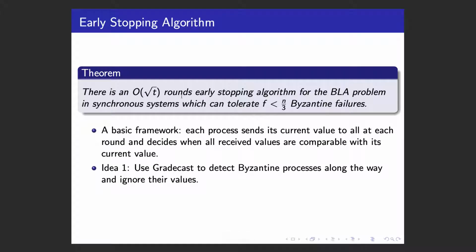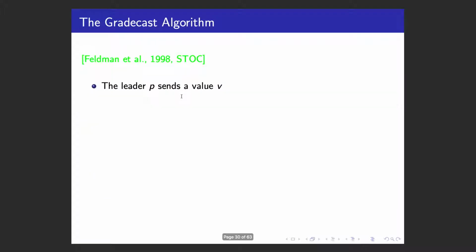In order to get square root t, we introduce two additional ideas. The first one is we use Gradecast to send values. While using Gradecast, we can detect Byzantine processes along the way and ignore their values in future rounds. The second idea is we let each process keep track of a safe lattice, which serves two purposes. The first purpose is to prevent Byzantine processes from sending more than t values into the system. The second purpose is to combine with Gradecast to obtain the order of square root t rounds guarantee.